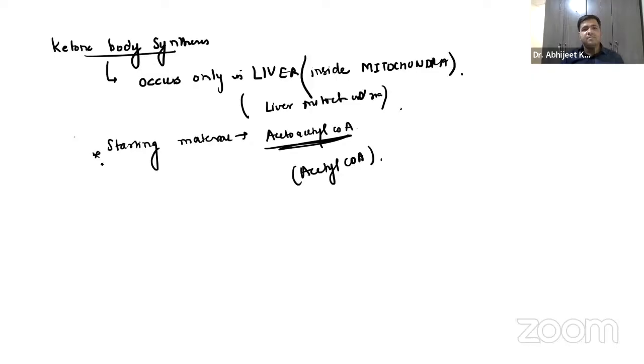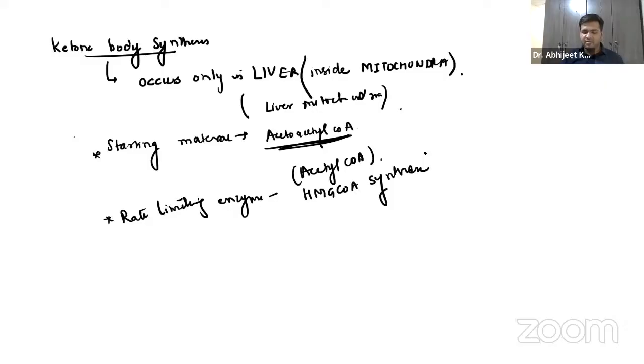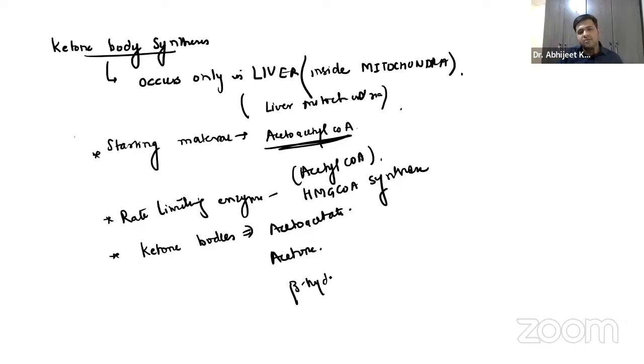Now, the rate limiting enzyme over here is HMG-CoA synthase. That is the enzyme common in ketone body synthesis and obviously in cholesterol synthesis also. The ketone bodies which are formed are three: acetoacetate, acetone, and beta hydroxybutyrate.